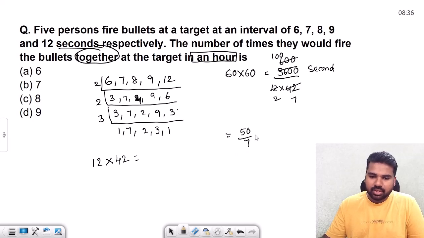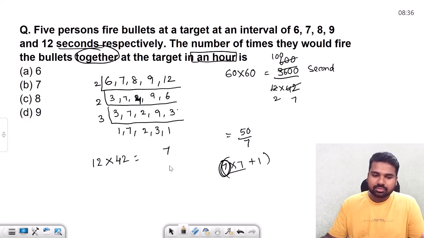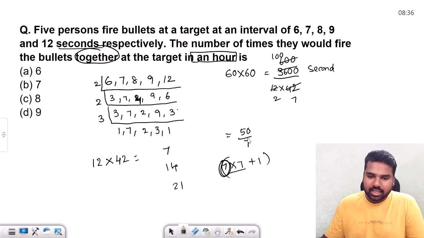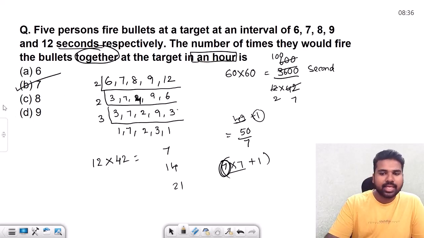So for 7, you can write this as 7 into 7 plus 1, because 7 into 7 is 49, plus 1. So 7 times you can have simultaneous firing. Okay, that means after 7, then you have 14, 21 in this manner. If you check it here, because it is dividing, 49 is 7 times plus 1 it goes. So the number of times altogether the bullets are going to fire together is 7 here. That is how we get to the conclusion.